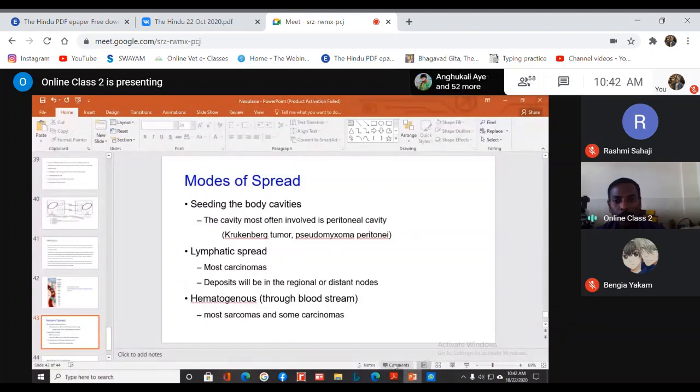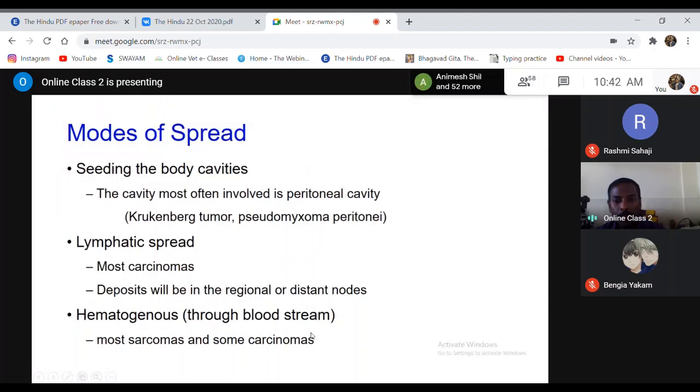Then coming to the different modes of metastasis, how this metastasis can take place. There are three major routes by which metastasis can take place. One is called seeding, which usually takes place with the tumors associated with the body cavities. Say some type of a peritoneal cavity, or it can be any body cavity.